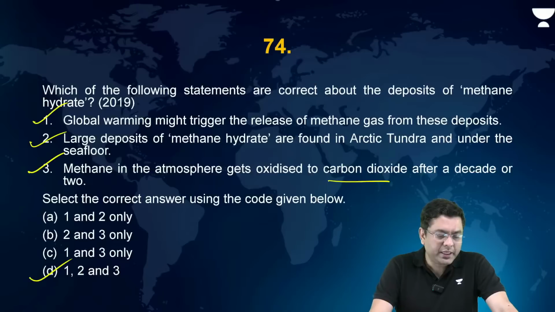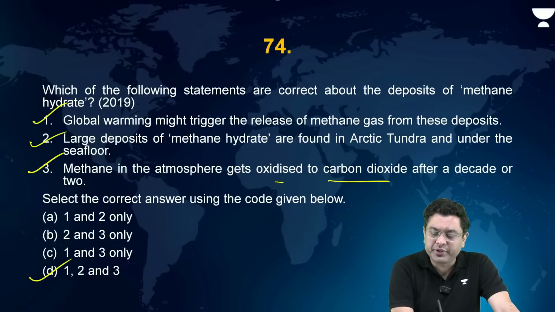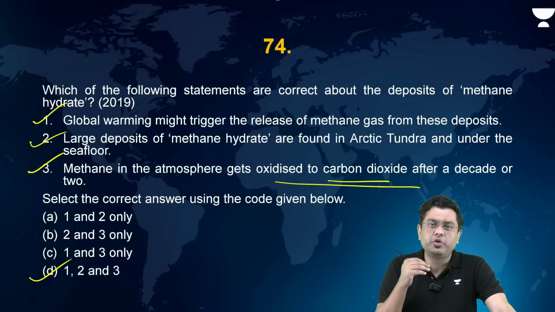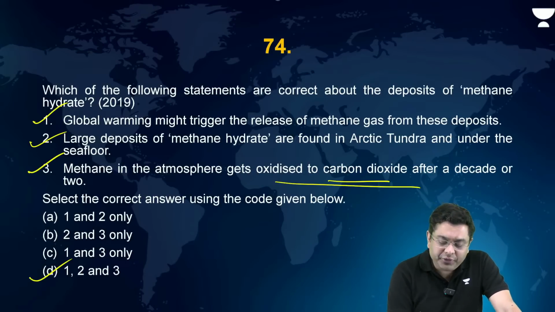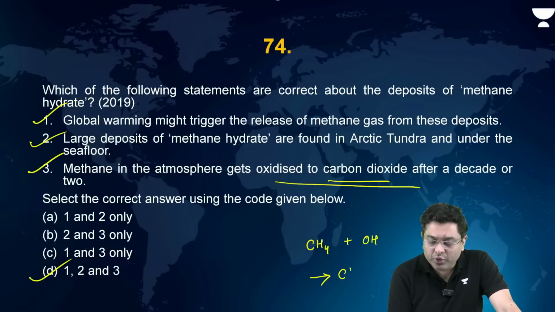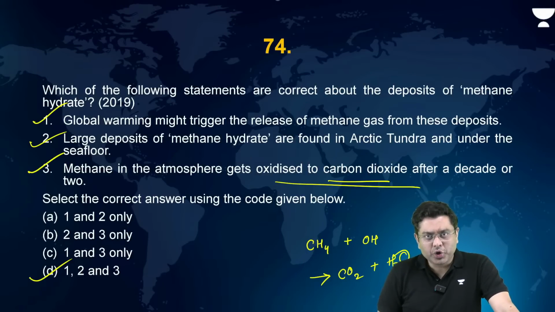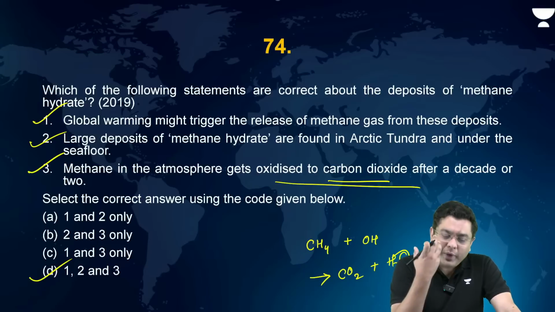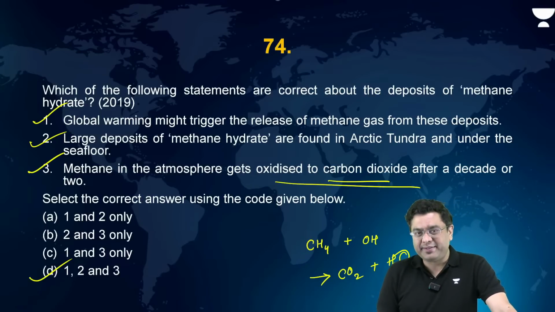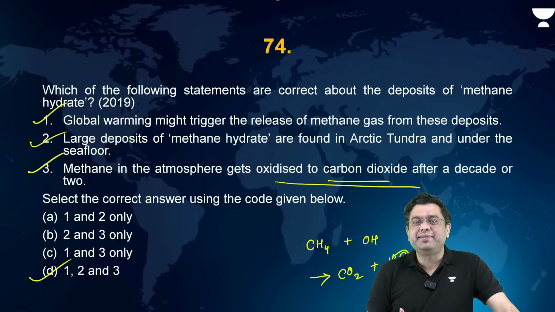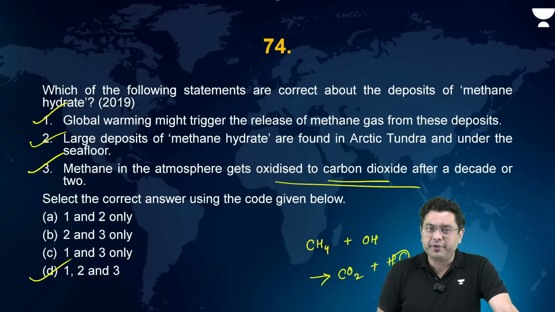Now, the third point, methane in atmosphere gets oxidized to carbon dioxide after a decade or two. So that is the atmospheric methane that reacts with hydroxide ions which are out there. This produces CO2 plus vapor. Okay? Understood? That is the case where it dissipates itself. Methane dissipates itself automatically in the atmosphere.